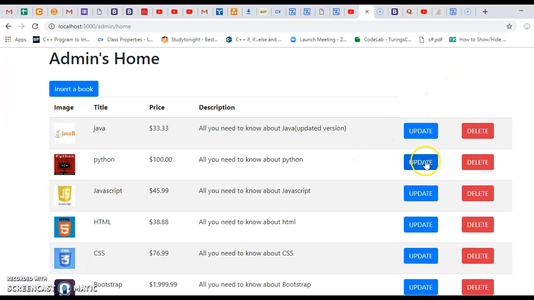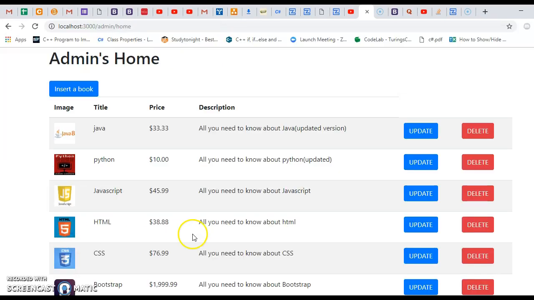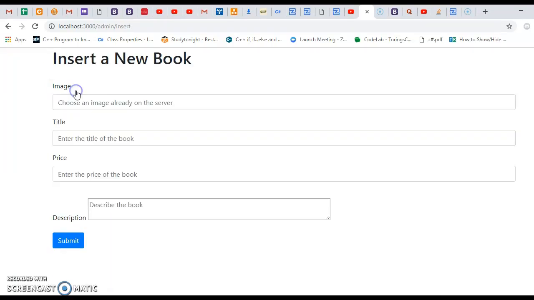So let's try to update this one. So it shows the image, Python, and the price. You can change the price to 10 and the text to all you need to know about Python. Updated. And I submit. As you can see, it shows here, and you can insert the book.